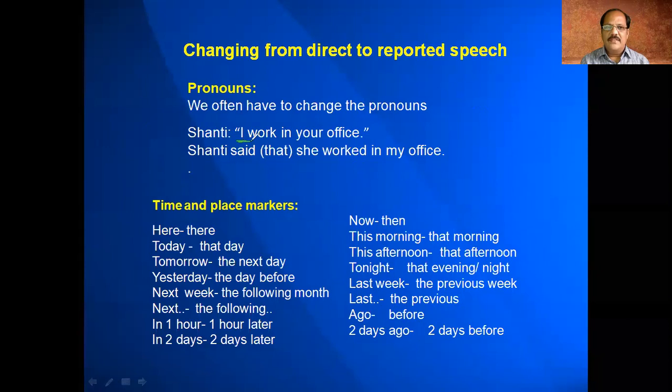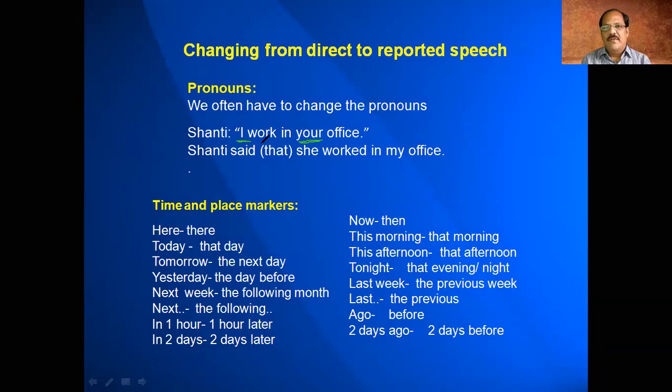I here is Shanti, and I work in your office, right? So who is this your? See, I work in your office. So Shanti said that she worked in my office. So that way we will convert. The pronoun I becomes she, because I here is Shanti. So Shanti said that she worked in my office.